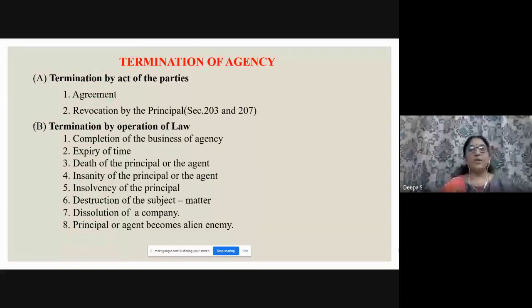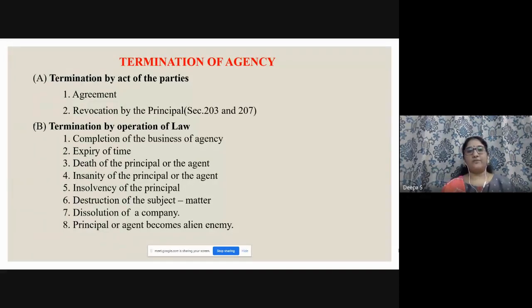So how does the agency terminate, come to an end? It comes under two ways: by the act of the parties and by operation of law. If we talk about the act of the parties, obviously through agreement, if they terminate. A agrees, B agrees, they discuss and say let us terminate our agency due to various reasons. Then revocation by the principal: he revokes, getting back from the agreement, so we call it revocation. Section 203 is agreement and 207 is revocation.